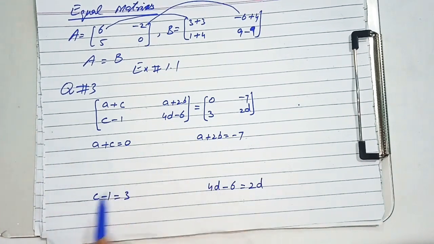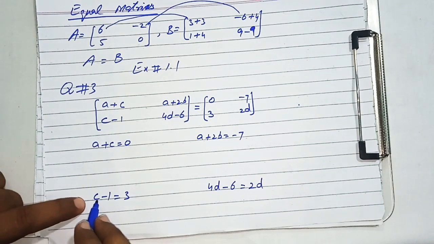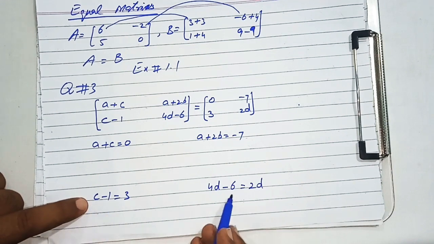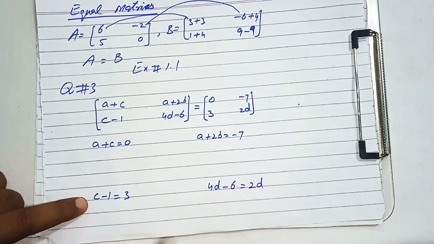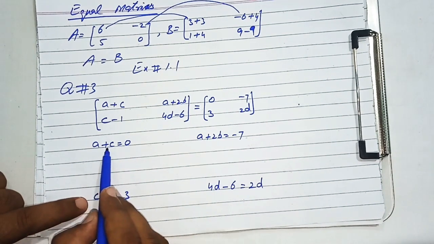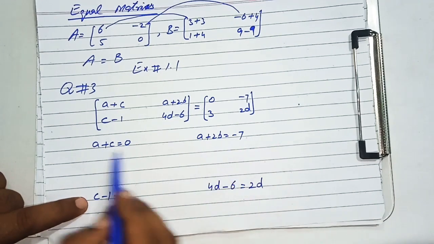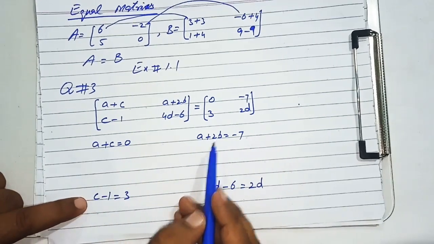Now I will solve all the equations one by one, and it is very easy to solve the third equation, as C minus 1 is equal to 3 and there is one variable, as well as we can solve the fourth equation as there is only one variable, that is D. Now it is up to you, either you want to solve this equation or that equation, but keep in mind you can't solve the first equation as well as the second equation because there are two unknowns.